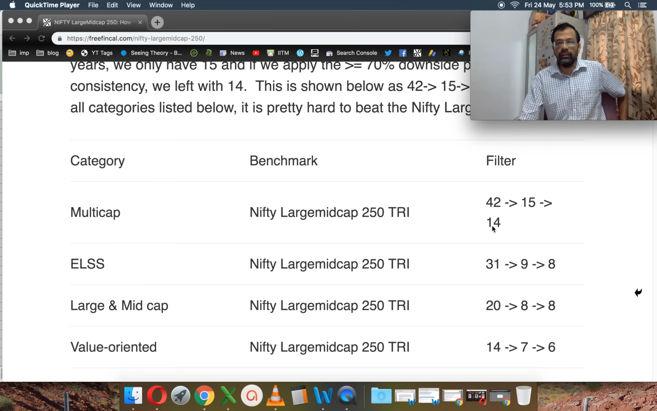And then if I impose what is known as downside protection consistency, I don't want to explain too much about this. It essentially means that the fund will typically fall less than the index. You can look at the full link for this video and learn more about it. So notice that only 15 out of 42 funds have outperformed this index. 9 out of 31 ELSS funds only have outperformed, 8 out of 20, 7 out of 14. So typically, not even half the funds in these categories are able to beat this index.